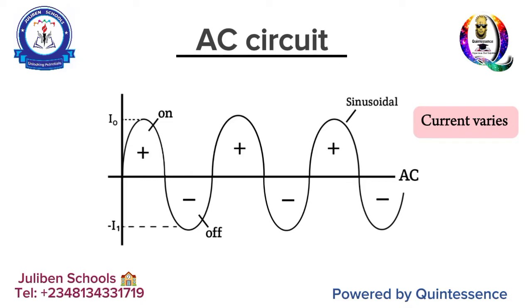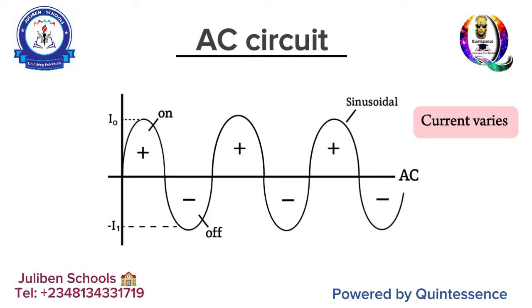It may interest you to know that the light you see that appears stagnant when you switch it on at night actually is not stagnant. It goes off and on, off and on, off and on within nanoseconds, and you barely can notice it, right? That is a gospel truth. That is AC circuit for you.